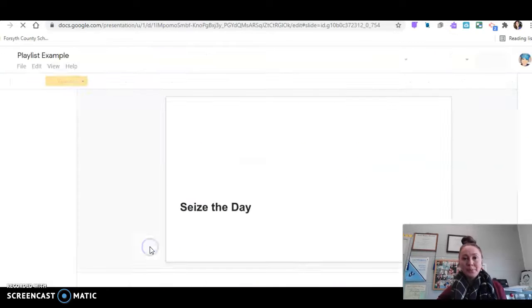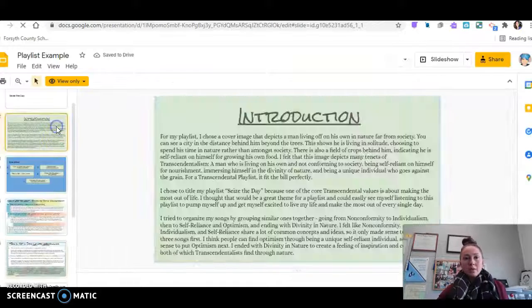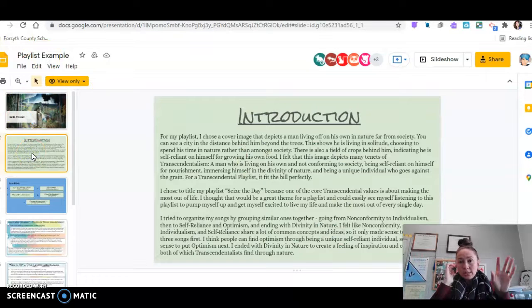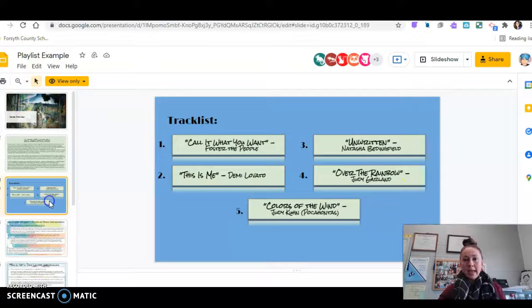Here's Ms. Tor's example. So you will have some kind of cover for your playlist. That's your creative piece, right? It should fill some kind of transcendental values. Your introduction should discuss your cover image. You just need at least this paragraph where you just discuss your cover image and tell me how it's transcendentalist. And then you have your 5 songs.